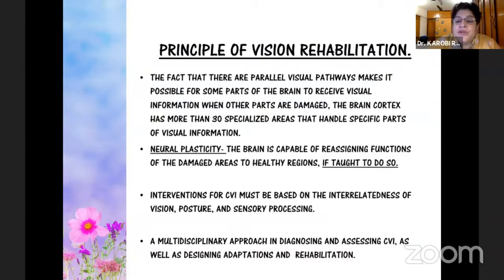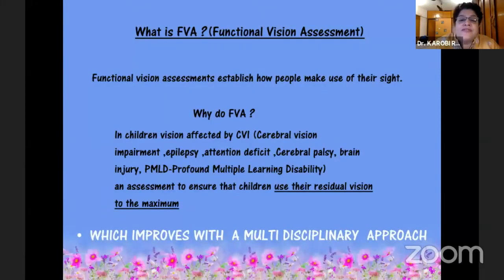And this is what we call neural plasticity, and this of course requires a multidisciplinary approach. This gives you an interrelatedness of vision with posture and sensory processing. So that's the reason why the balance of the child, whether the child stands, walks, runs, or is able to locomote, is very important.